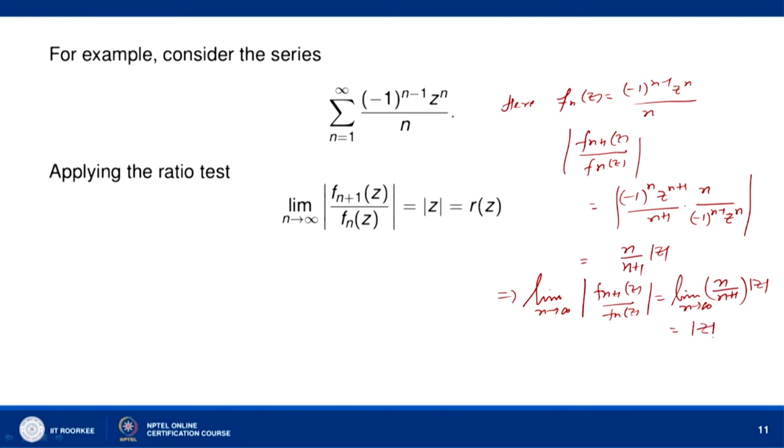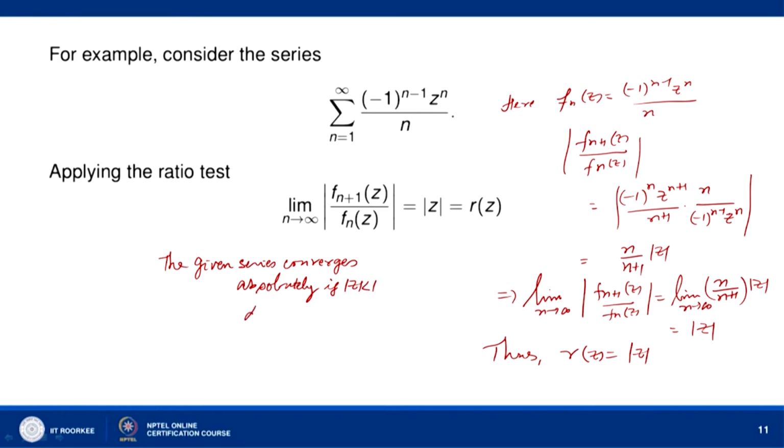So, we get mod of z, and thus R z here is equal to mod of z, and so we can say that the given series converges absolutely if mod of z is less than 1, diverges if mod of z is greater than 1.